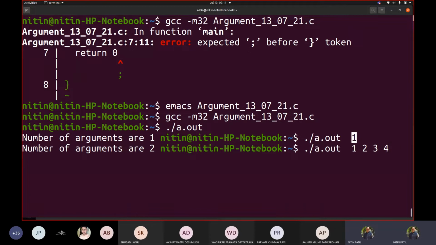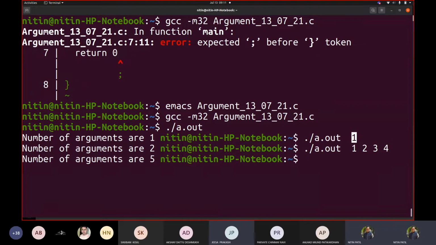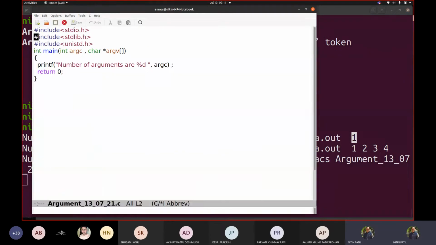In this case, if I execute, what should be displayed? Can somebody tell me by seeing above cases? 5. Okay, so number of arguments are 5. Correct? Now suppose you want to display these arguments too. So what will you do? So let us go back to our code. Let us try to display this.